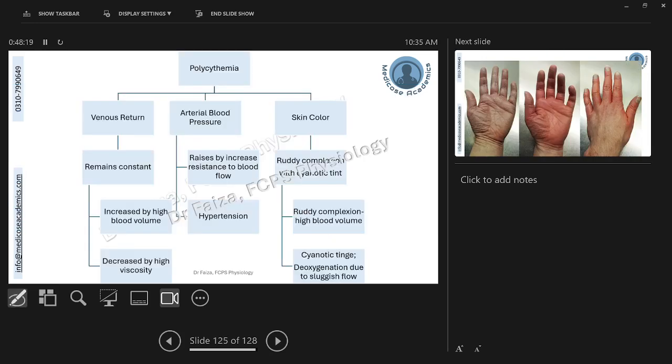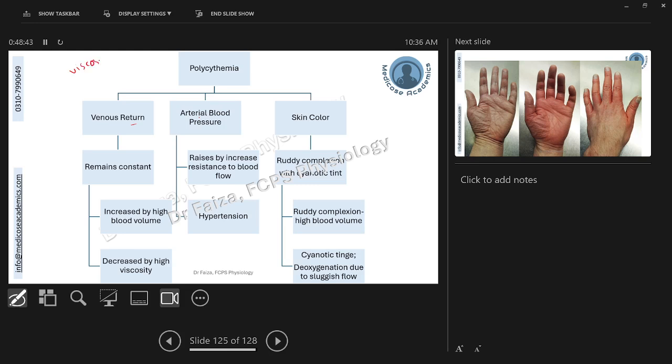So what are the complications of polycythemia? Let's have a look. What happens to the venous return and what happens to the arterial blood pressure? If you are comparing with anemia, you might think that the venous return would decrease because of the increased viscosity of the blood.